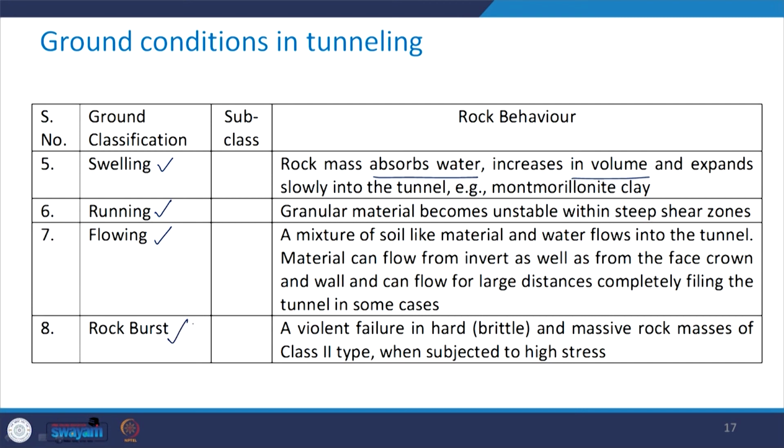Then the next one is rock burst. In this case, a violent failure occurs in hard or brittle and massive rock masses of class 2 type when these are subjected to high stresses. So, these are some of the extreme ground conditions. This is what I wanted to discuss with you today.